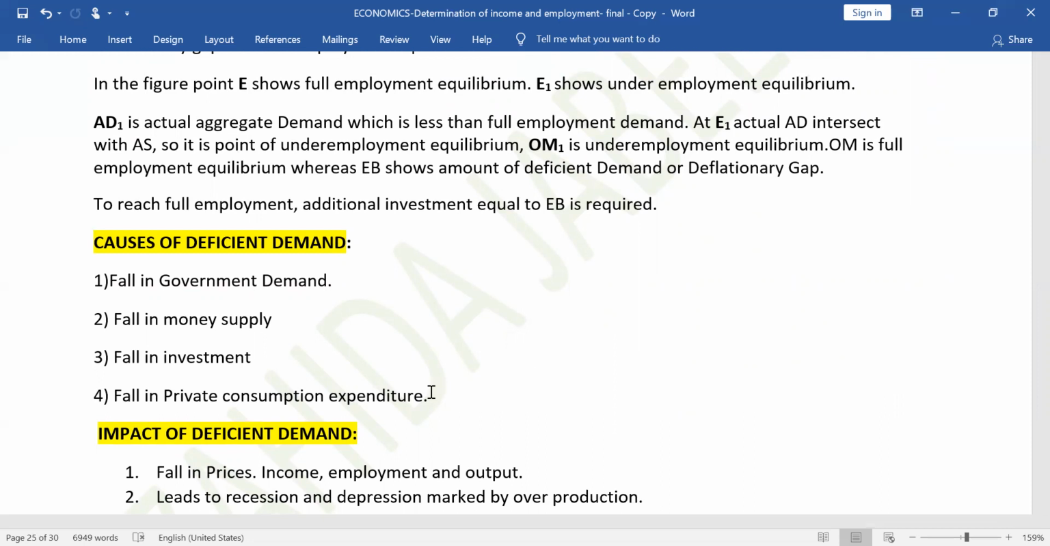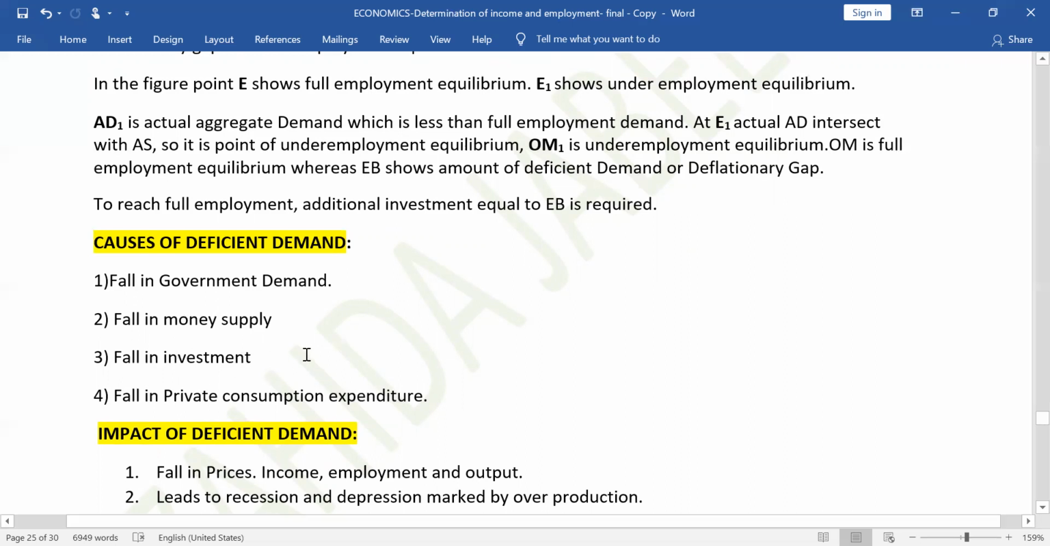Aggregate demand can be deficient because of many reasons. When government is demanding less goods and services in the economy, or when money supply in the economy is less. When money supply is less, it means people have less money in hand, then they cannot demand more. Their purchasing capacity will be less.